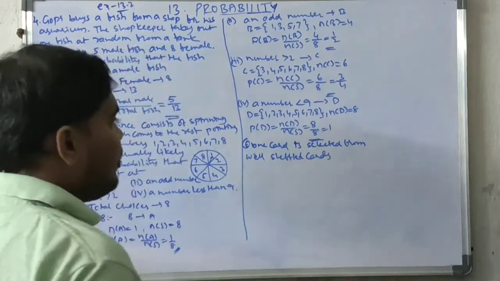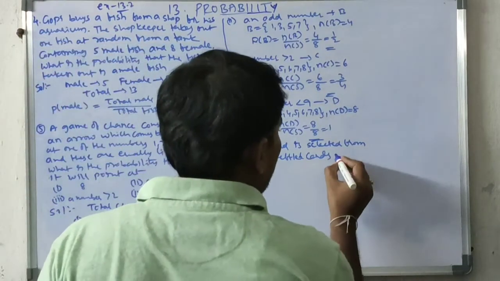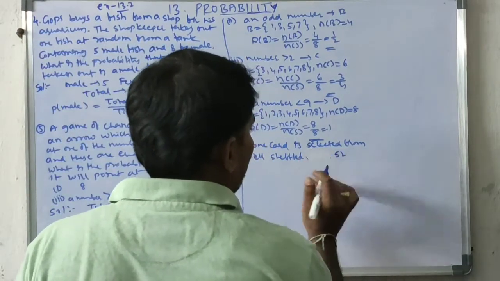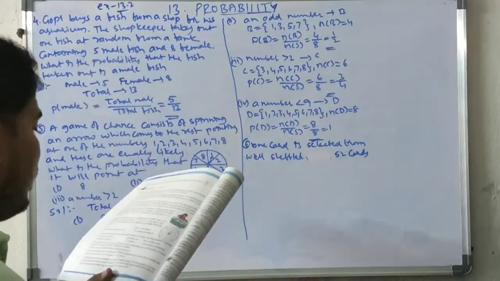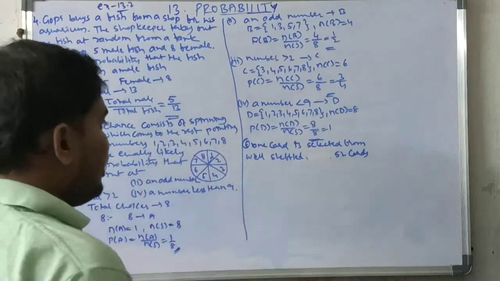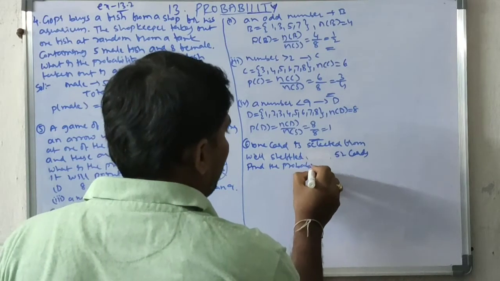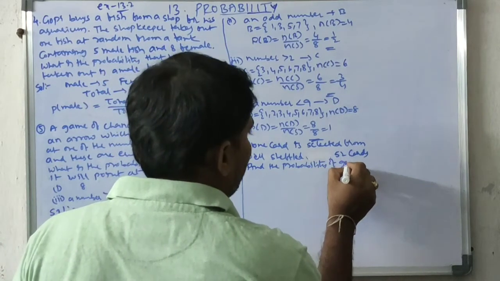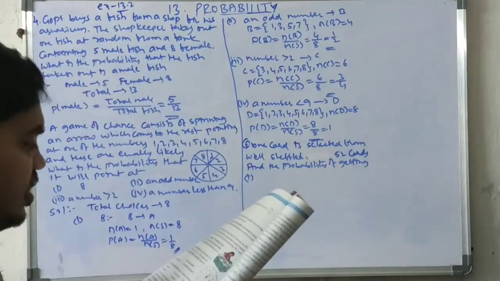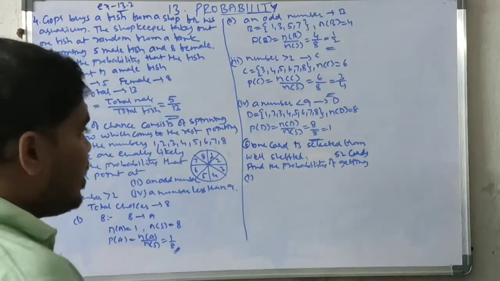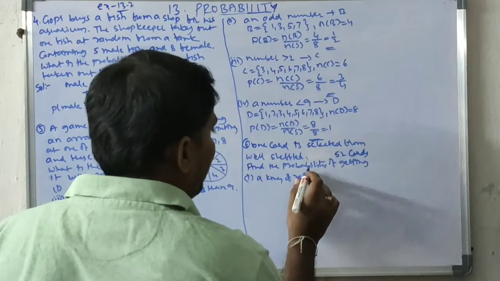One card is selected from well shuffled 52 cards. Find the probability of getting: first one, a king of red color.